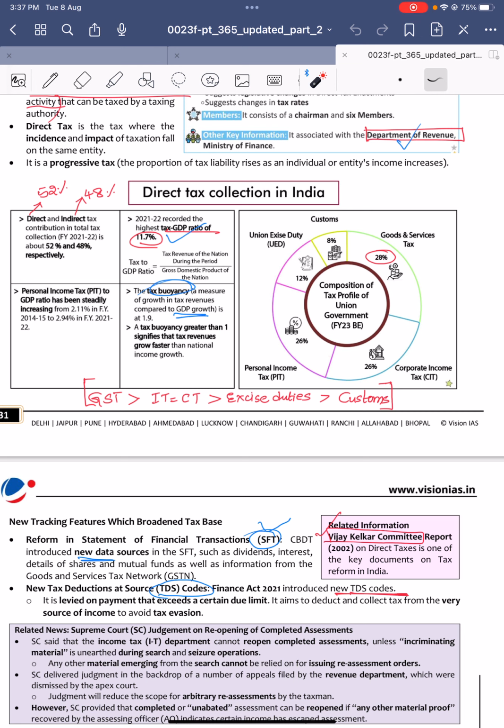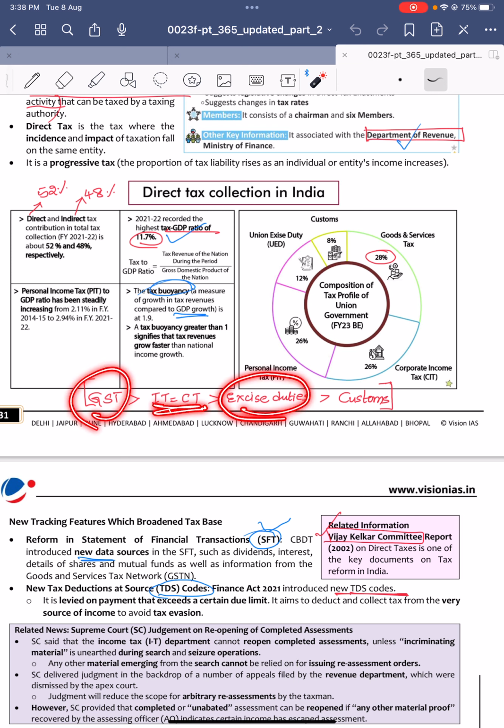If you look at this collection, which one is the highest? GST is highest at 28%, and next personal income tax and corporate tax are both equal at 26%. Corporate tax and personal income tax both come under direct tax. Next, union excise duty and customs duty. The order is: first GST, then income tax and corporate tax both equal, then excise duties, and then customs.